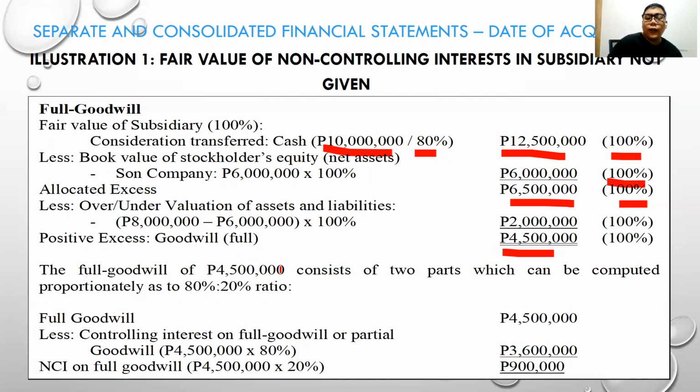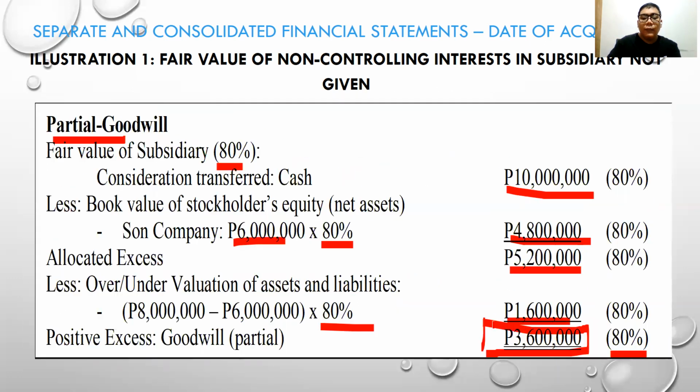Now, the full goodwill of 4.5 consists of two parts. What are the two parts? The goodwill of the parent and the goodwill of the non-controlling interest. In the partial goodwill method that we used earlier, we did not consider goodwill for the non-controlling interest. But this time, using the full or fair value method, there is goodwill to allocate for the non-controlling interest, which is 900,000. But take note, the goodwill for the parent is the same, which is 3,600,000.